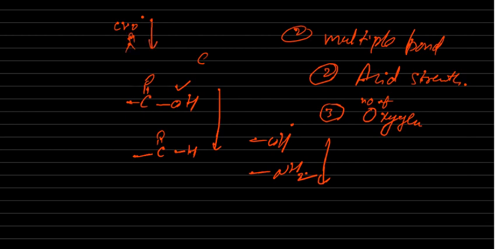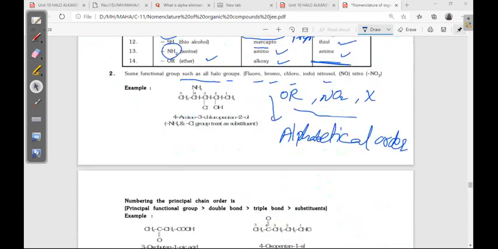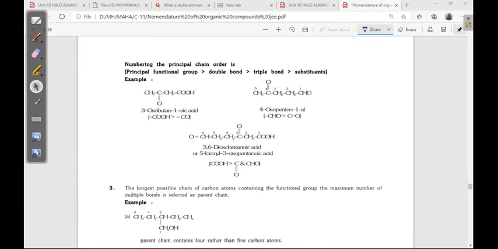So this logic you can follow, maximum easy होता है. Next, numbering: the principal chain order is principal functional group, then double bond, then triple bond, then substituents. Among substituents, halogen is there, alkyl is there, alphabetical order.